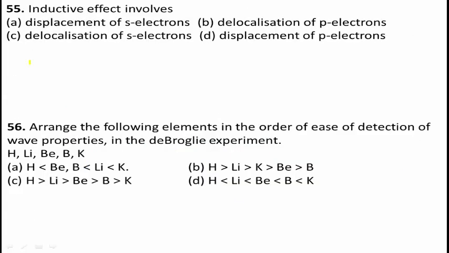Next, question number 55. Inductive effect involves: option A, displacement of s electrons; option B, delocalization of p electrons; option C, delocalization of s electrons; option D, displacement of p electrons. S electron means sigma electrons, p electron means pi electrons.